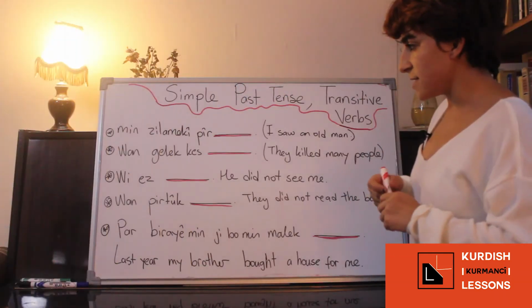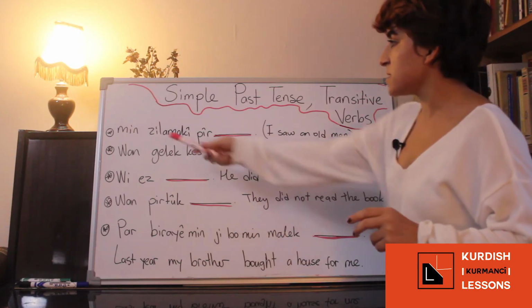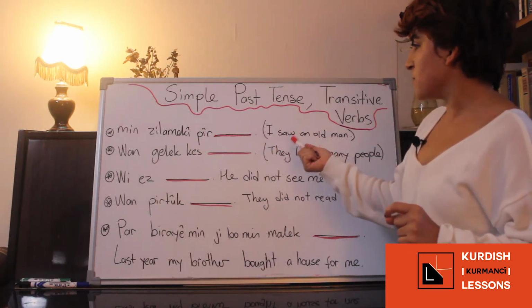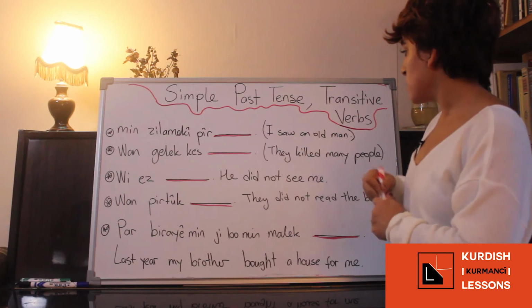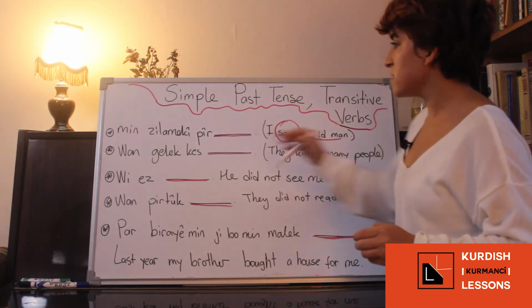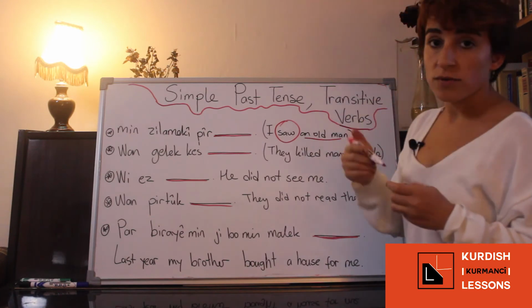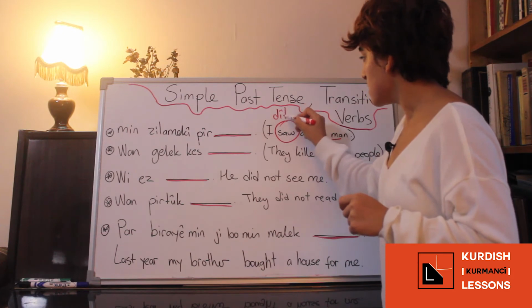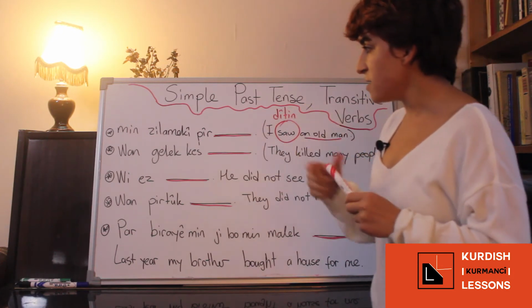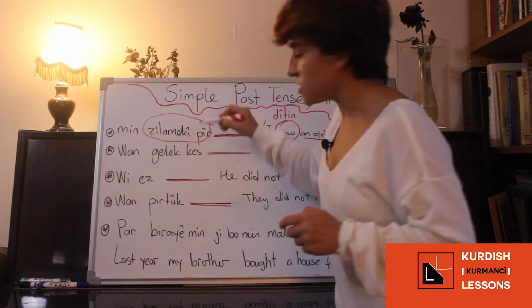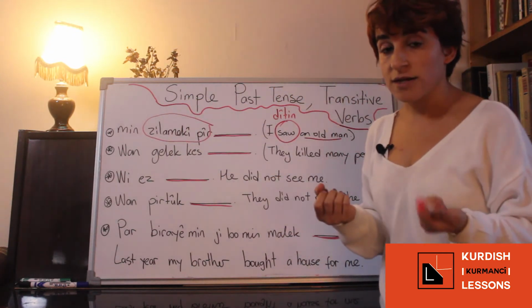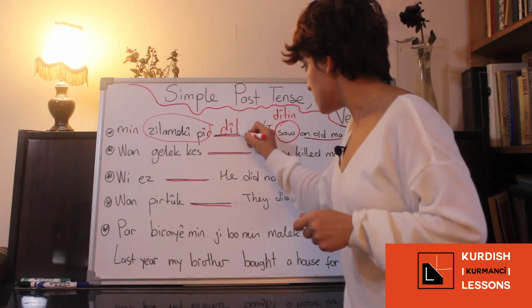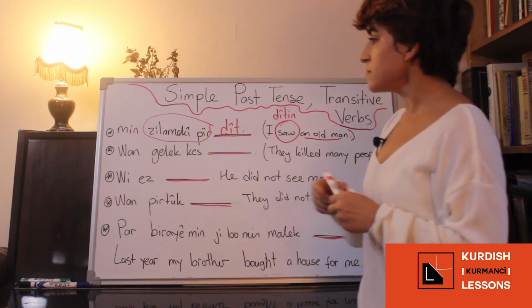Fine. Let's discuss these examples. We have an example. It says min Islamiki pir diran. So in English, if you want to say I saw an old man, like so, an old man means Islamiki pir. So how do we say to see in Kurmanji? Do you remember? It is diten, infinitive, to see. And here, if you have a singular object, you have to say min Islamiki pir dit, right? Cool.